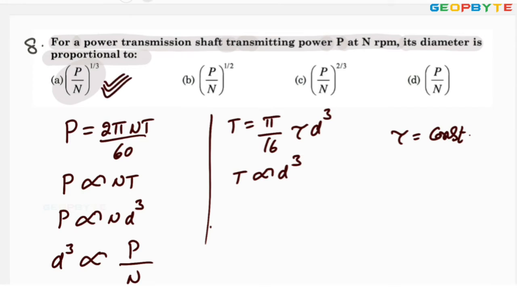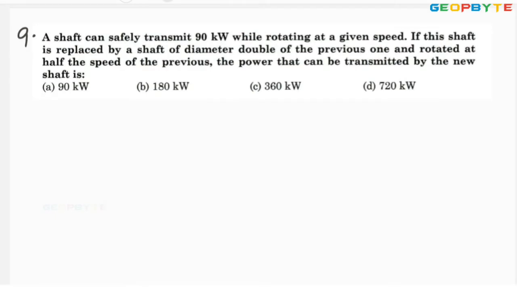Let us move to one more problem. Look at the next problem.